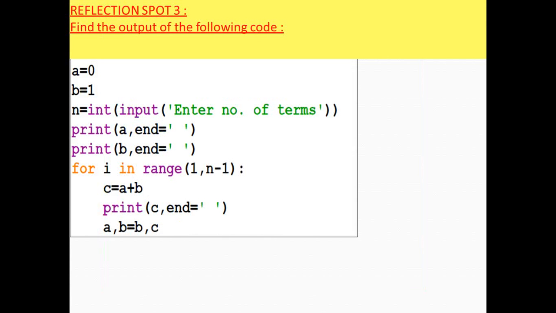Next is, go through this code. a is 0, b is 1, n is the number of terms we have to enter. So we'll print a, 0, print b, 1, and give me the output.